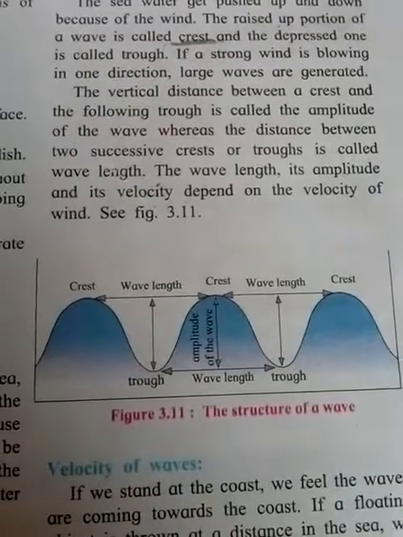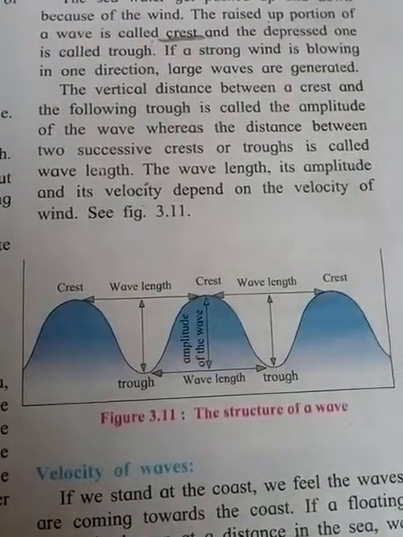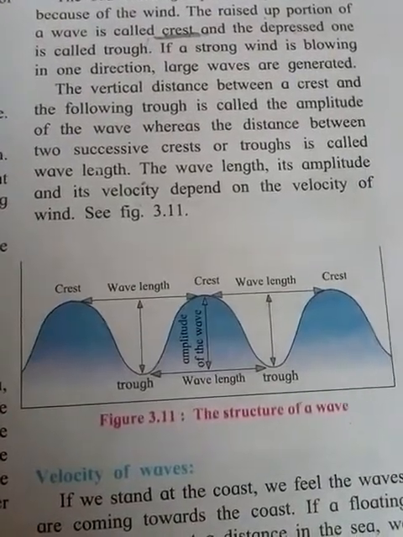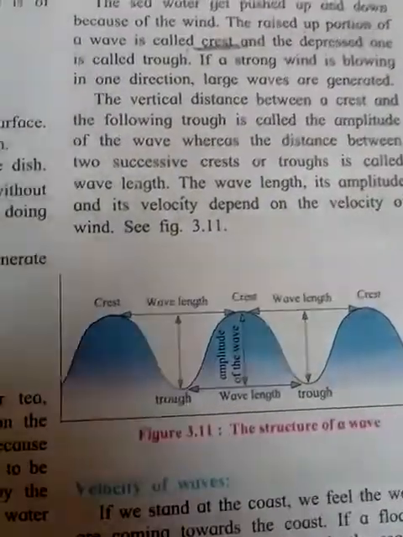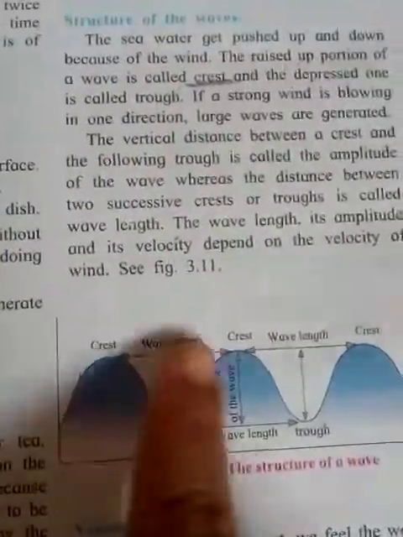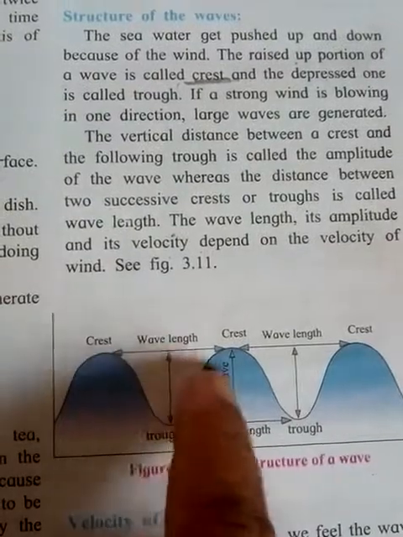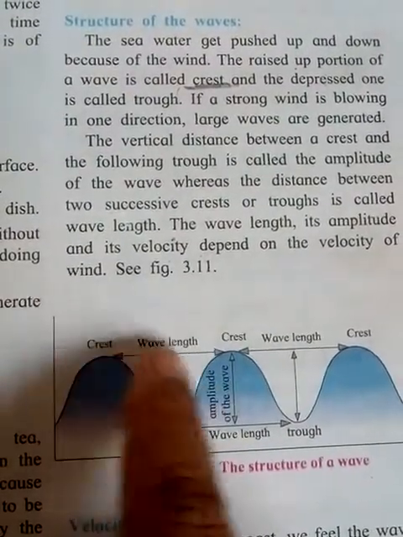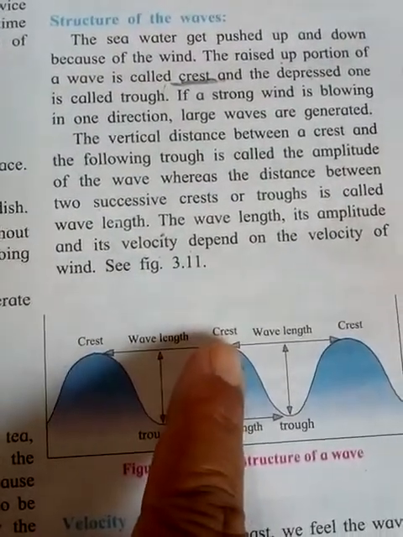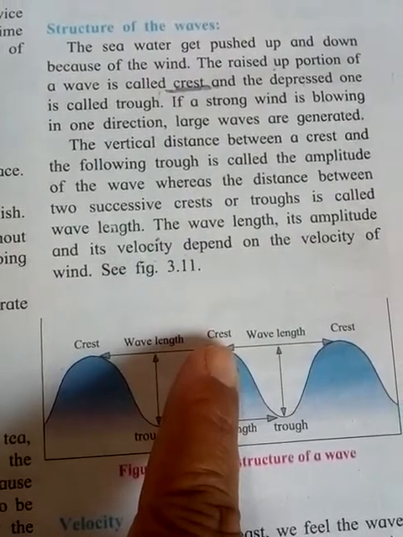means the vertical distance between the crest and the following trough is called the amplitude, and the wavelength is the distance between two successive crests. That means here is a crest and here is a crest. The distance between two successive crests or troughs is called the wavelength.